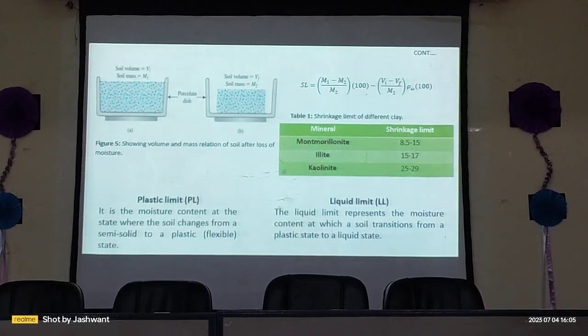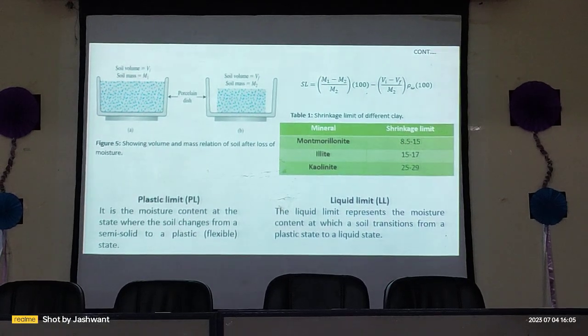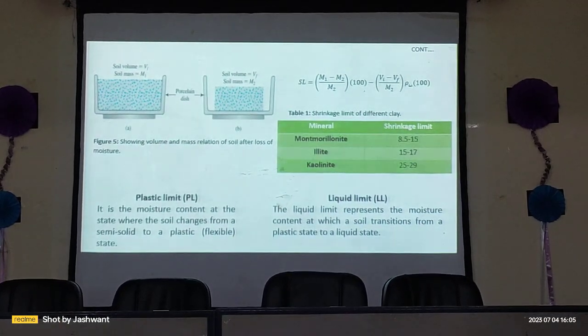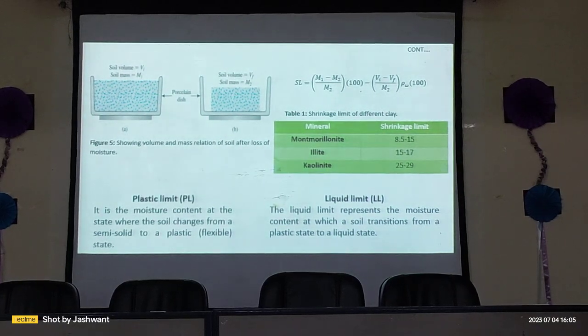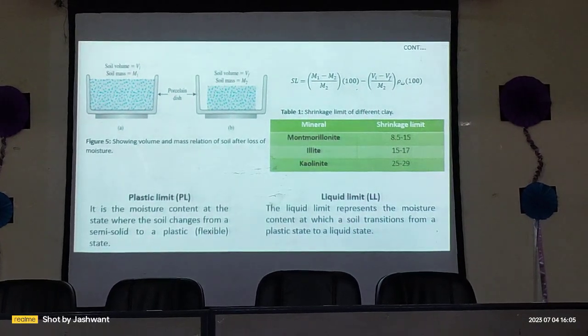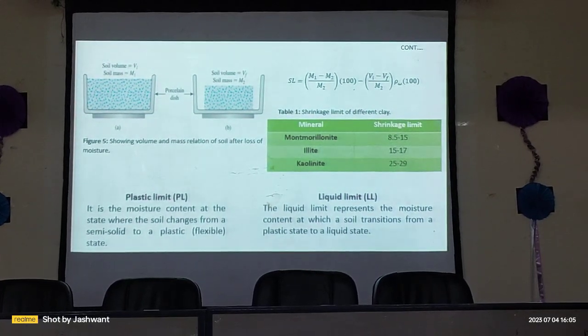In the figure, the porcelain dish is shown holding the soil sample before drying. The volume of the soil sample is Vi and the mass is M1. After drying, the soil volume decreases to Vf and the soil mass becomes M2.